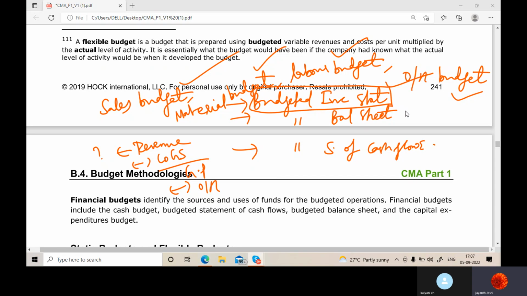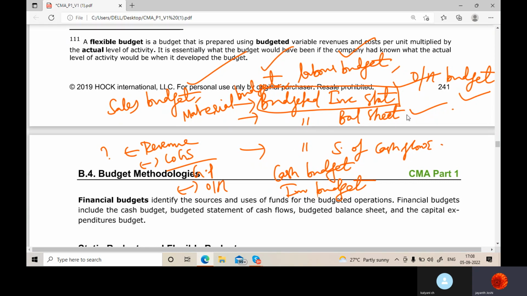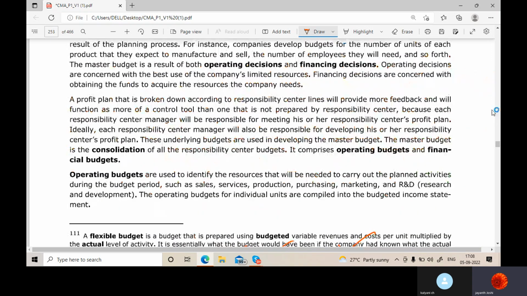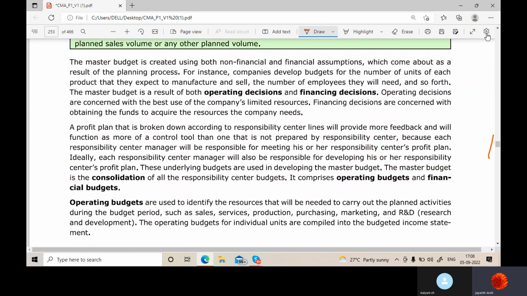In the same way, you can have estimates of different figures of the balance sheet like cash budget, inventory budget. Like that, some figures you can have and you can make this. And then you can also make a cash flow statement and get estimates of cash. So all these are important at the end so that you can use those things and you can make your master budget. Okay.